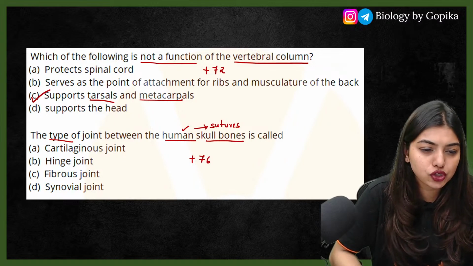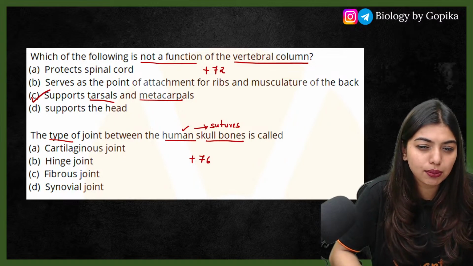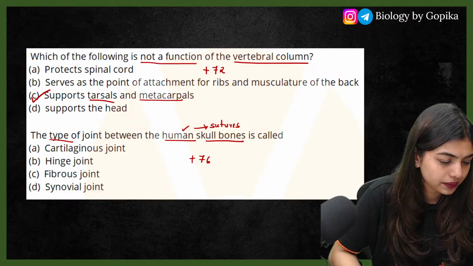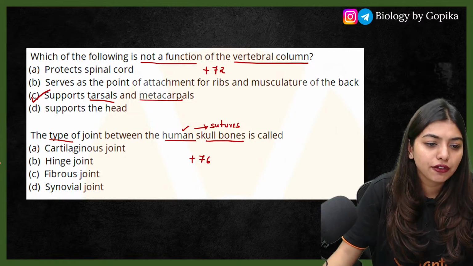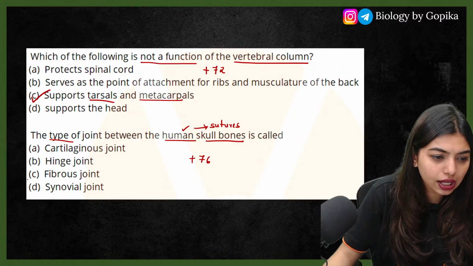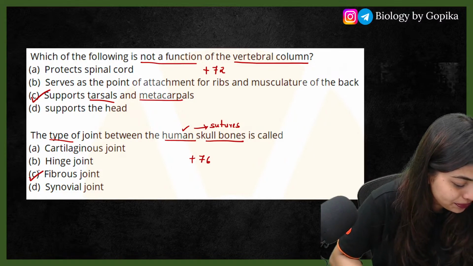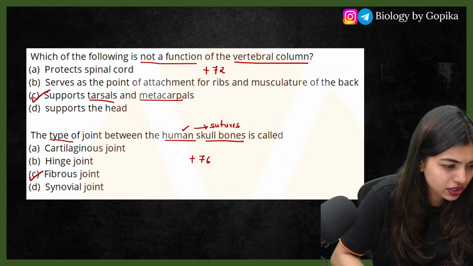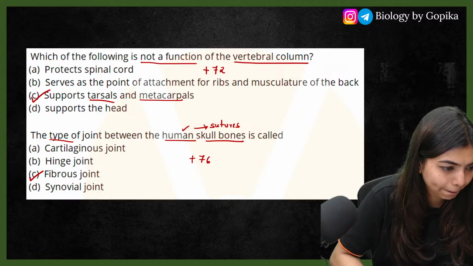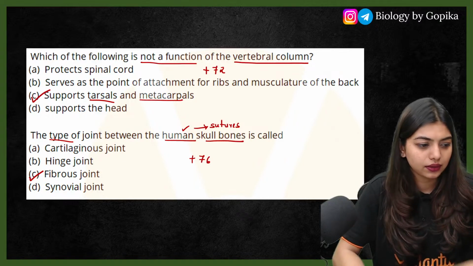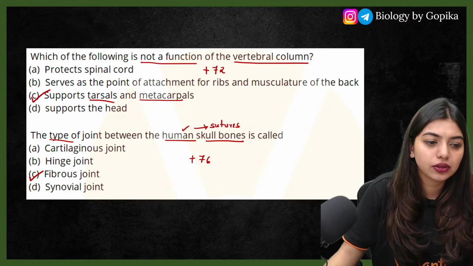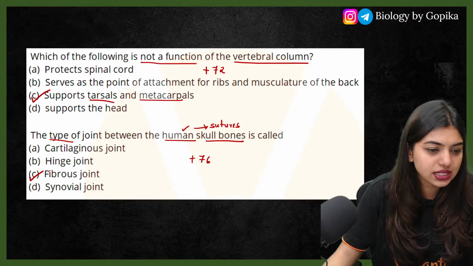The type of joint between the human skull bones. Yes, perfect. Fibrous joint, which does not allow any movement. The sutures we are talking about, you have your fibrous joint. Yes. Wow, very nice, Madhumati. Okay, we have reached the target. Good job, students. Yes, fibrous joint.